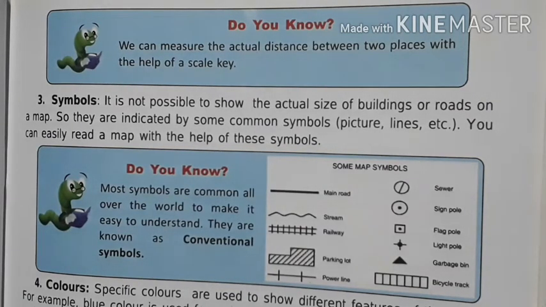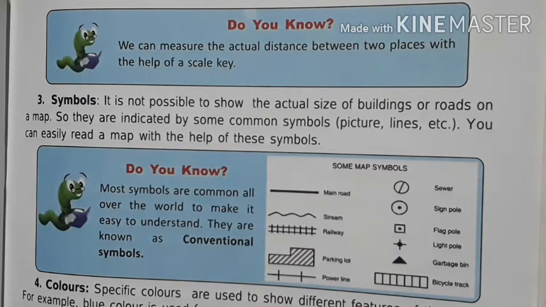Brown color represents mountain or hilly regions, and snow-capped peaks are shown by white color. And another is yellow color, it represents desert areas. It makes the reading of a map very easy.